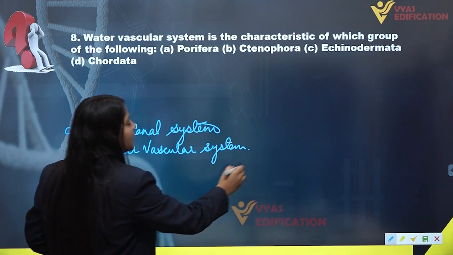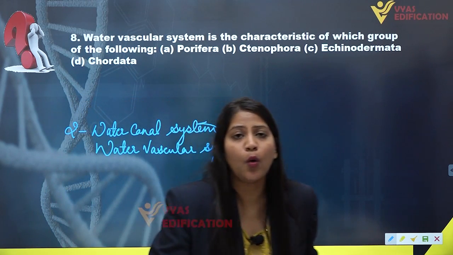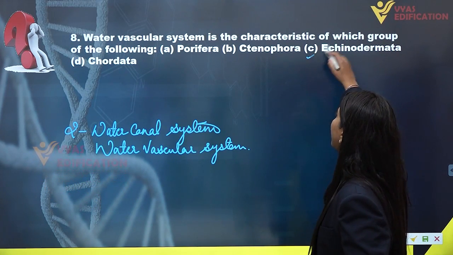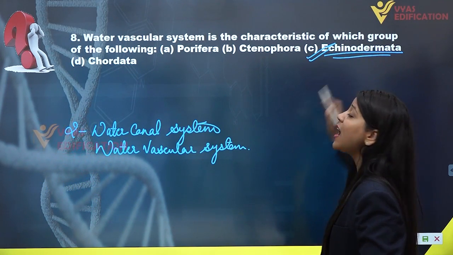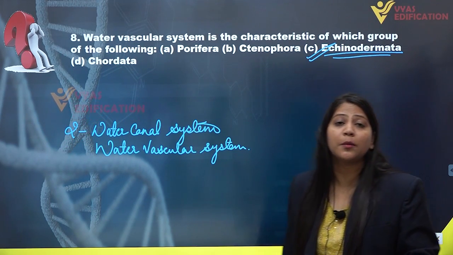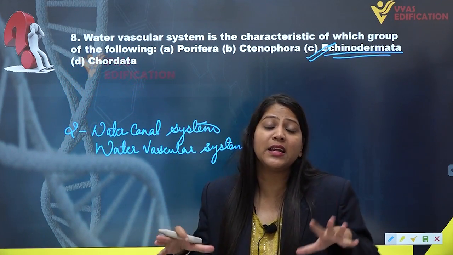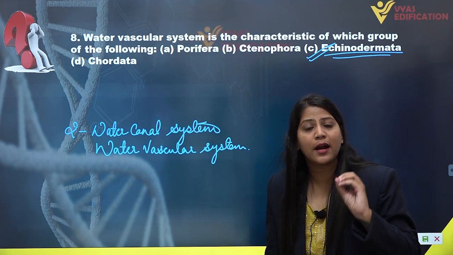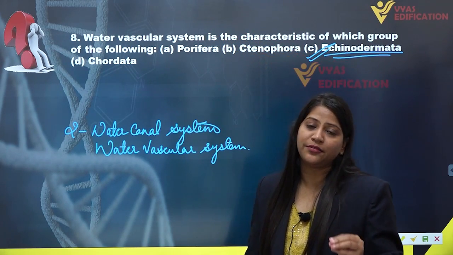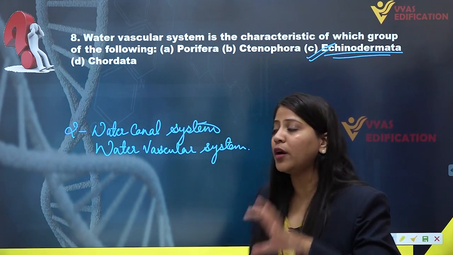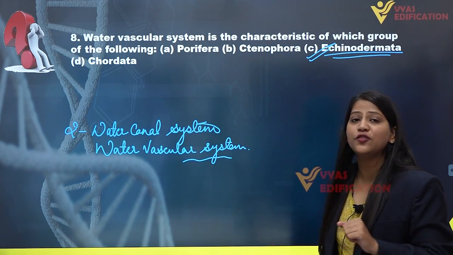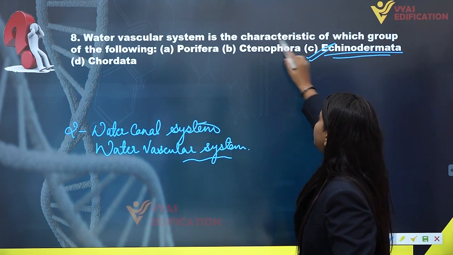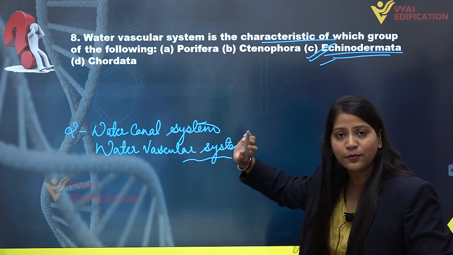Now this question is asking about the water vascular system. The water vascular system is the characteristic feature of Echinodermata, in which the starfish is included. Echinodermata are the animals that have spiny skin. All these animals are included in the Echinodermata phylum, and the water vascular system is the characteristic feature of this phylum.